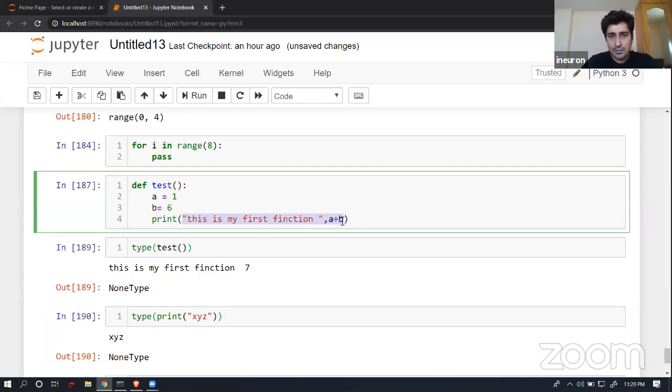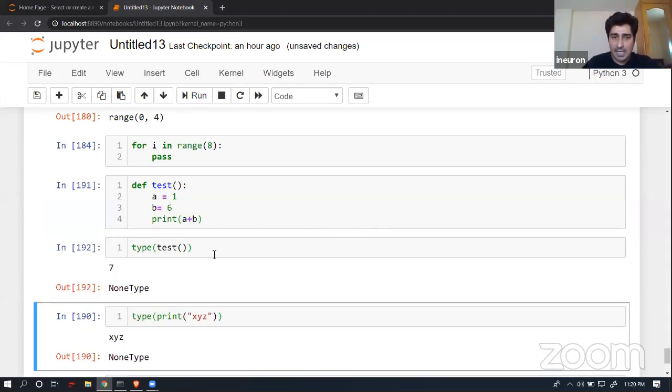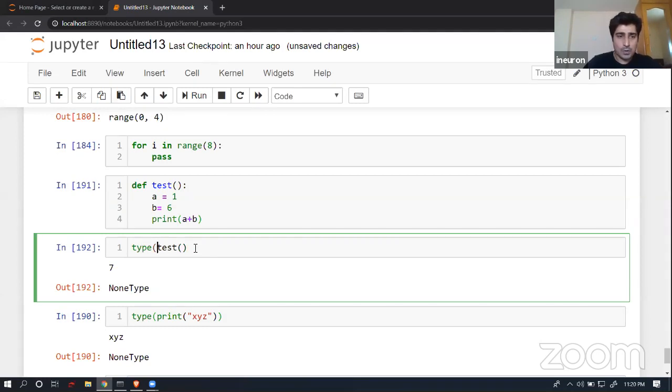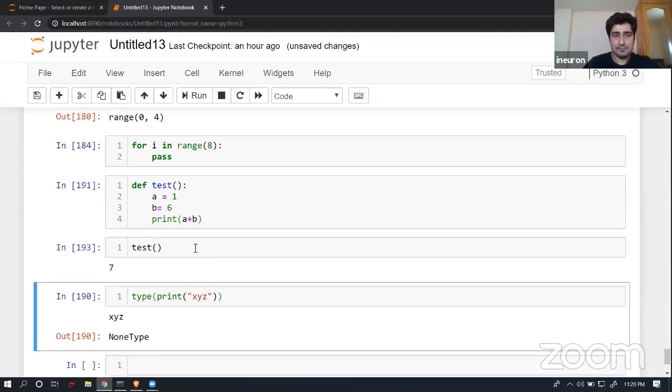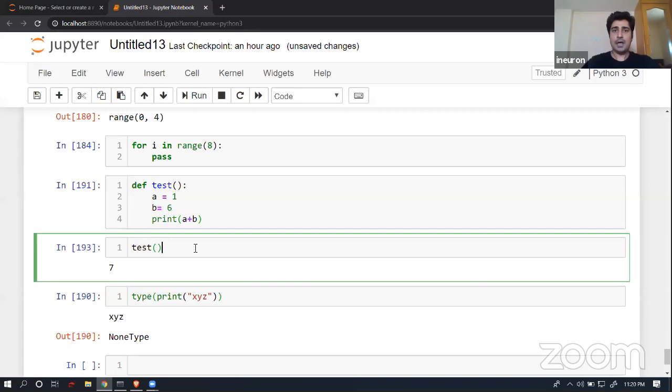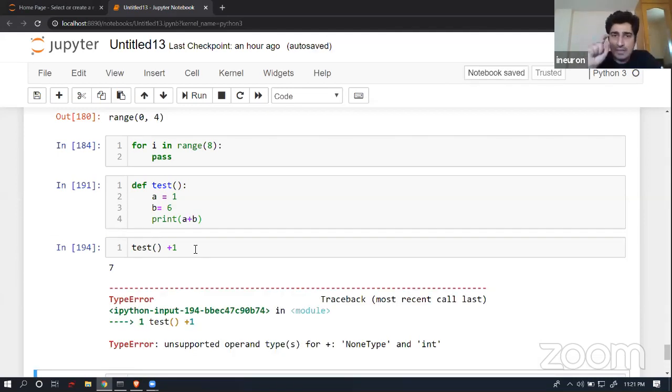So here, what I will do is I will just return a plus b. Simple. Now a plus b is returning 7. It has returned 7, which is completely fine. Now, if I ask you to perform an addition, 7 plus 1, this is a problem that you are going to face, and many beginners are not able to debug it.